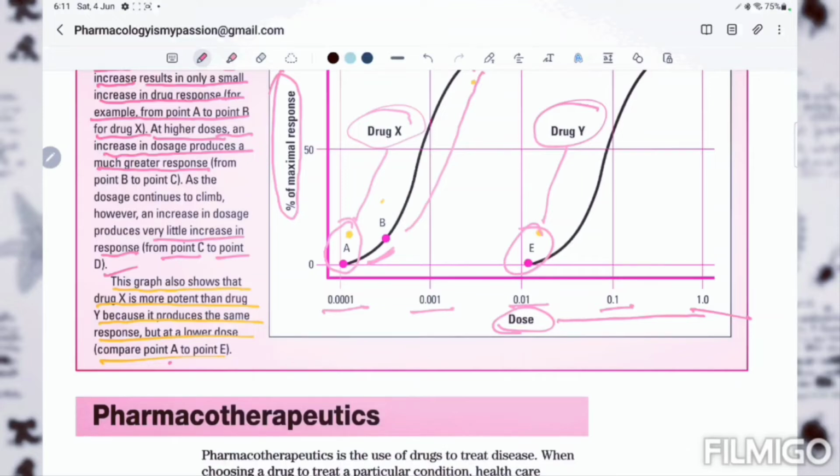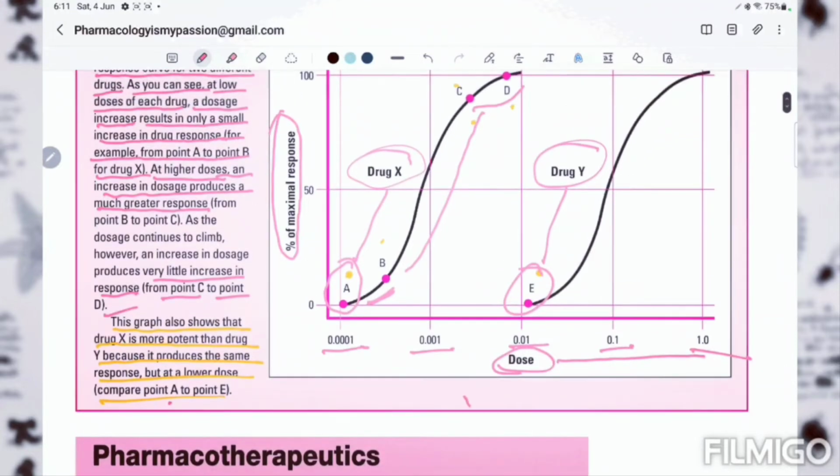So drug X is more potent than drug Y at lower dose, because it produces the same response at a lower dose. Okay, so this is important.